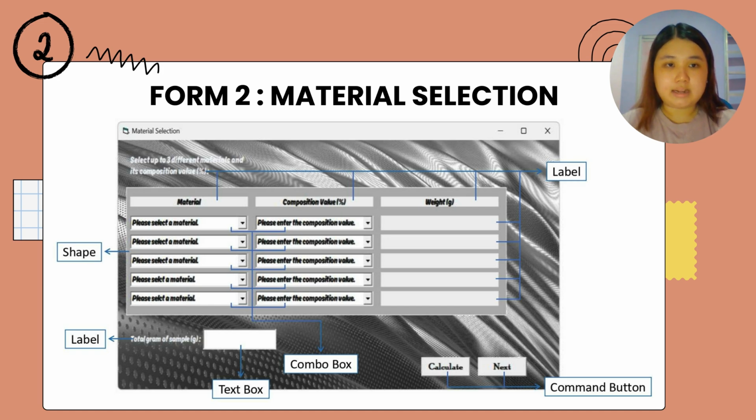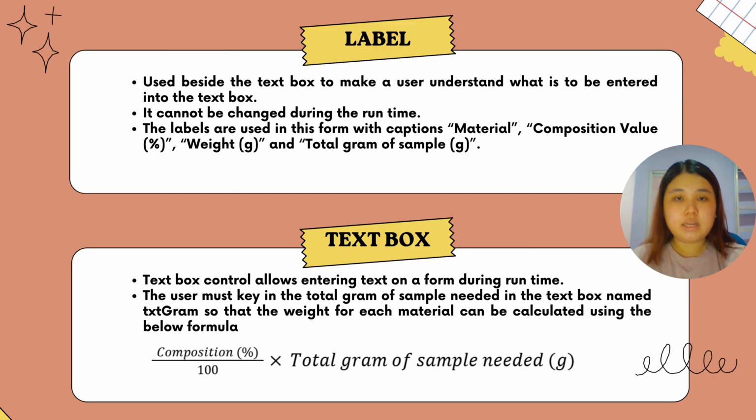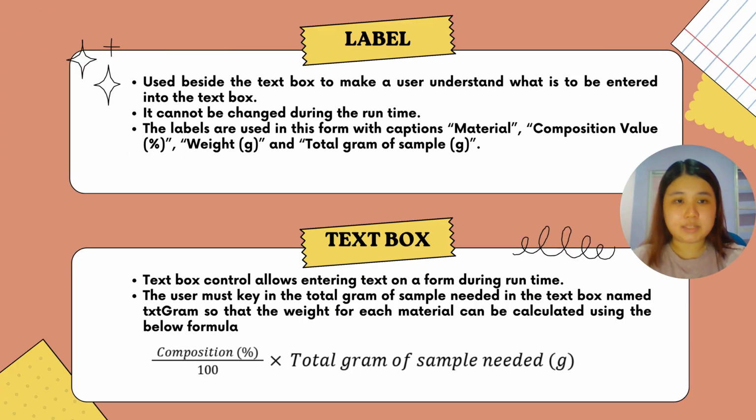After the selection, they can click on the next button to get the name of the stainless steel. They can also find out the weight of each material by entering the total of samples in the text box provided and clicking on the calculate button. In Form 2, we use a lot of labels and a text box. The labels we use are named with captions: materials, composition value, weight, and also total of samples.